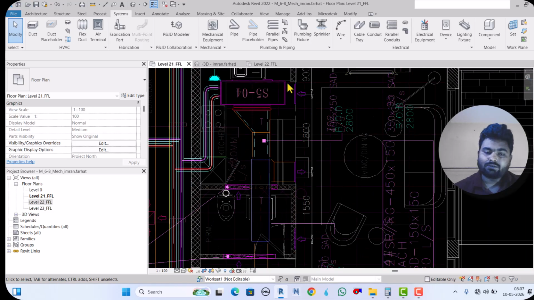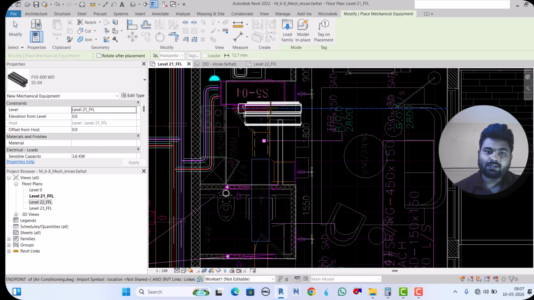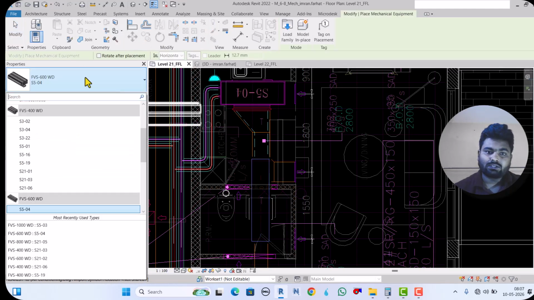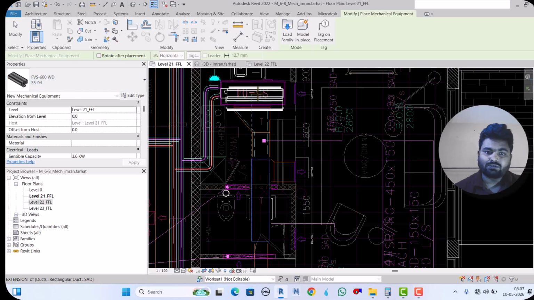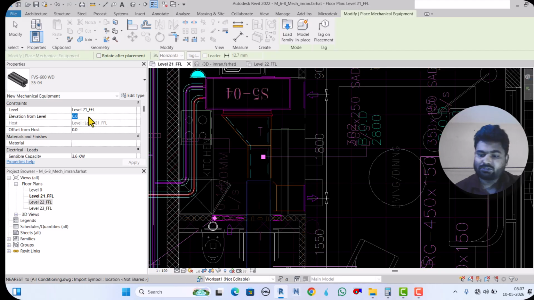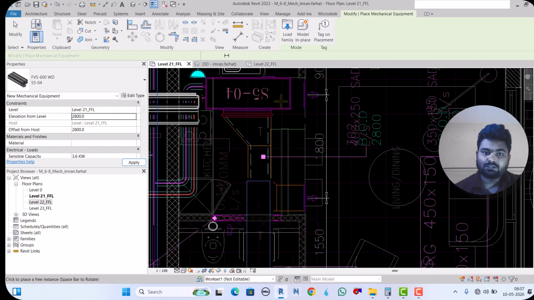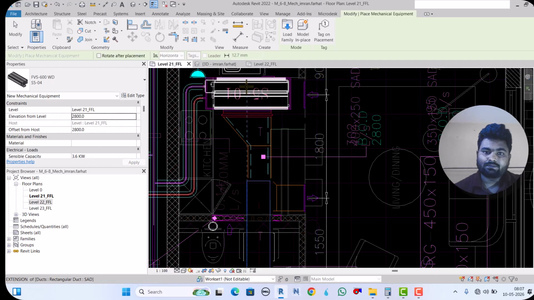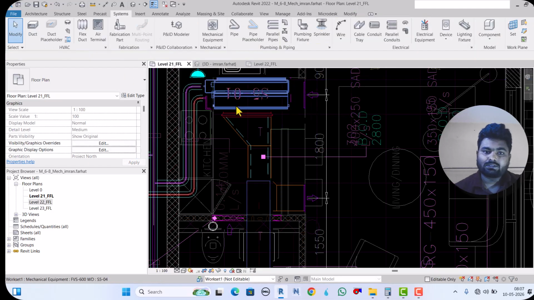Okay, and after that we will place the FCU S504 here. Yes, S504 is here. Just place it here. The elevation is 2800, or we will align it later.